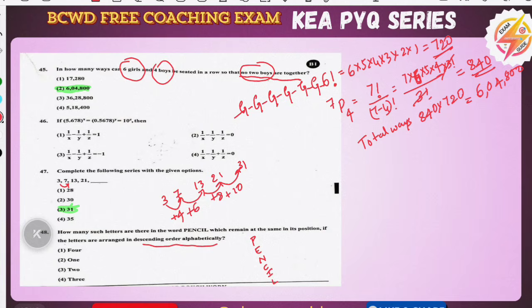From the larger one you must see: P, L, I, E, C. See, this is the descending order. Here you can see how many are similar. Only one, that is P. So the answer will be 1 only.